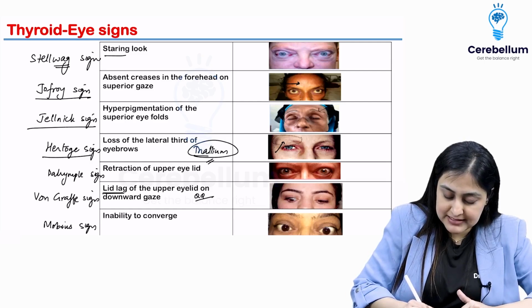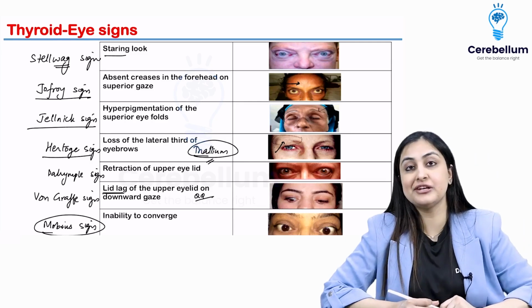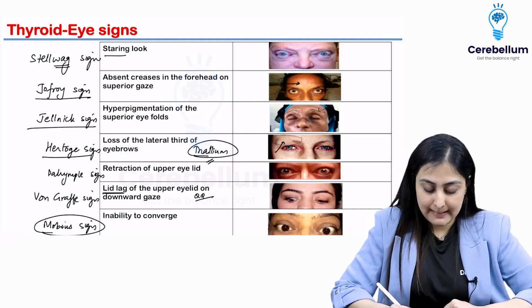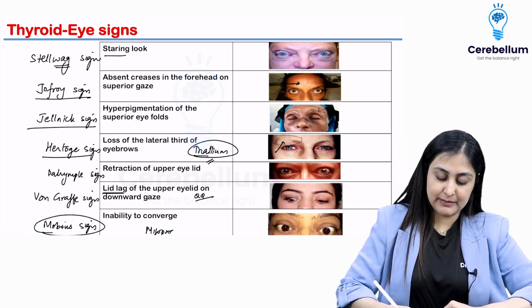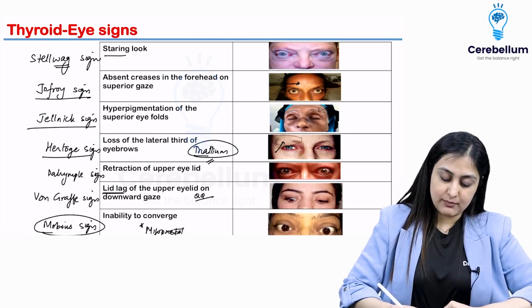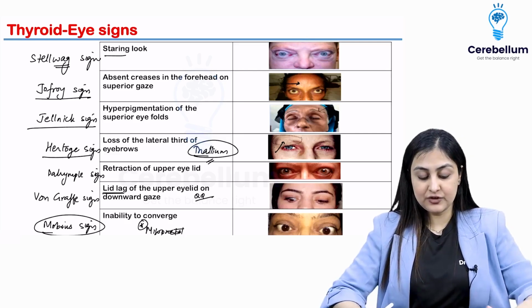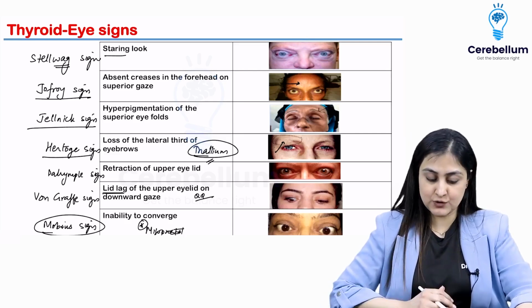All right, so Mobius syndrome also I've taught you as a teratogenic effect for 6th and 7th cranial nerve palsy. Which drug? Misoprostol, right? So you want to remember misoprostol was Mobius syndrome. This is Mobius sign. Fine. So these are all of the named signs which could be asked to you.